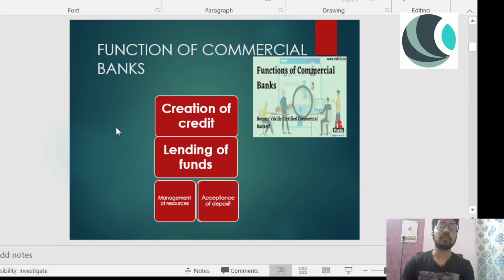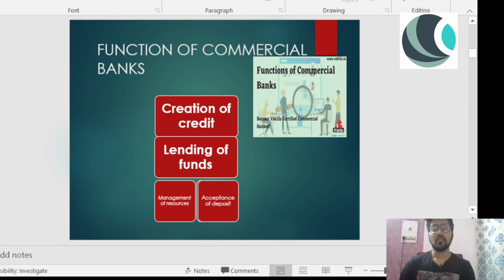So capital formation will actually make, if I think most of you must be knowing about the multiplier effect in economy. So 10 rupees would make 100 and 1,000, and that's how it will grow, right? So these are all the functions of commercial banks.